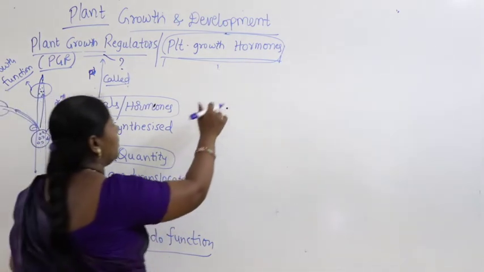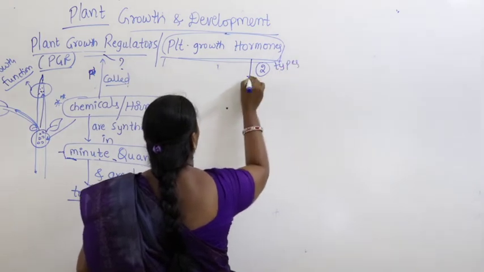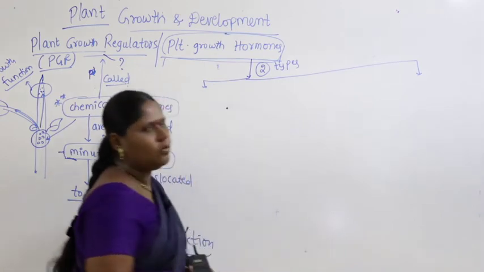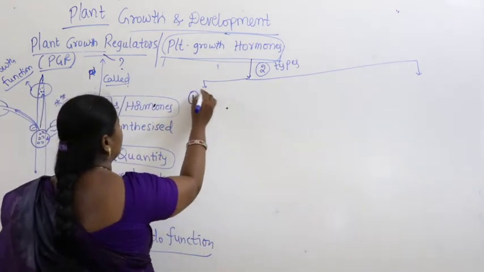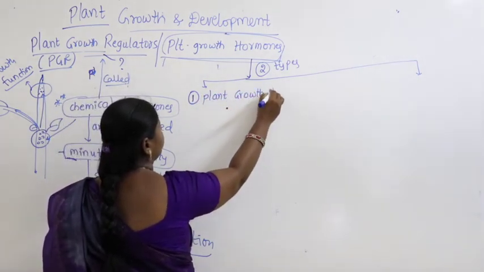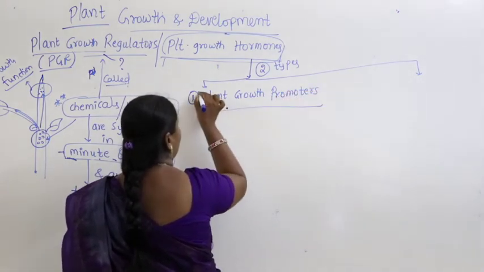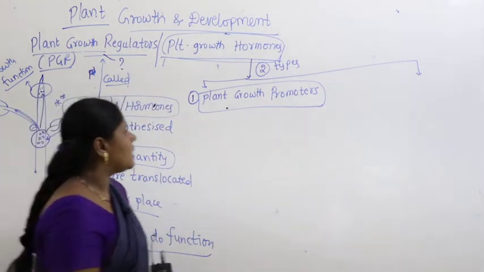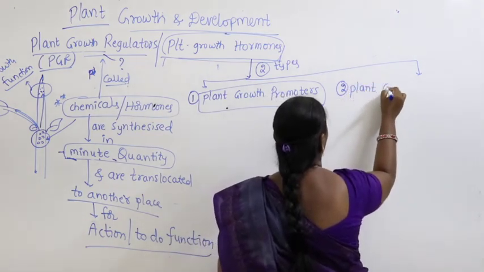Now, these plant growth hormones are divided into two categories. What are the two categories? The first category is called plant growth promoters, and the second category is called plant growth inhibitors.